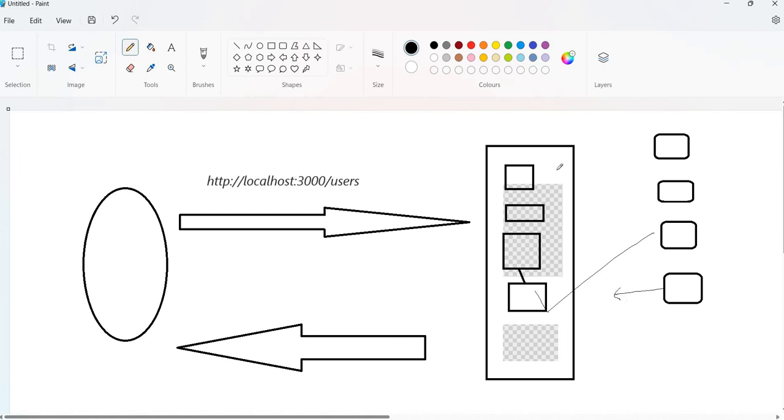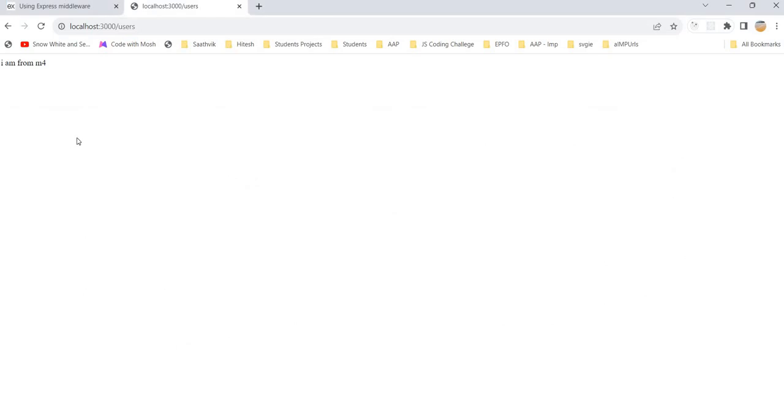This is taking the responsibility, and we have the users route, and we have informed Express.js clearly: after completing M1, execute M2; after completing this one, execute M3; after completing this one, execute M4. But after executing M4, it has sent a response to the client, and we didn't say to execute the next route, so we don't have any problem now. So M4 takes the responsibility to send the response to the client, and we got "I'm from M4".